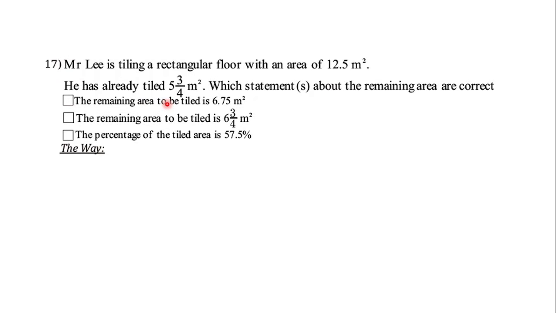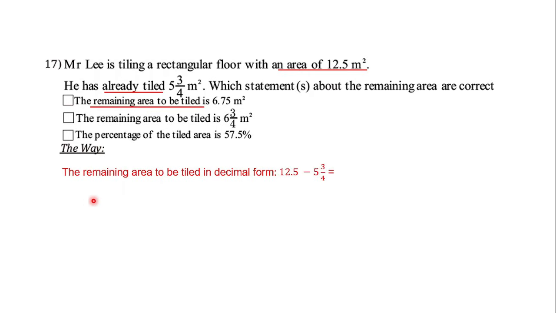But before that, let's gather all the information that is given here. The area of the room of Mr. Lee is 12.5 meters square, and already tiled 3 out of 4 meters square. Okay, so if we want to find the remaining area first, we have to make it into decimal form. So the remaining area to be tiled in decimal form will become like this.